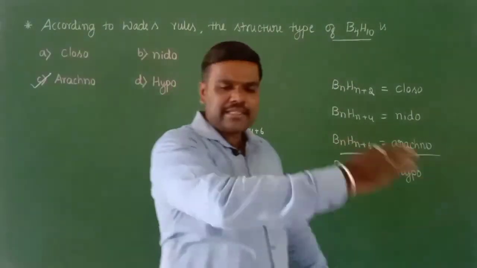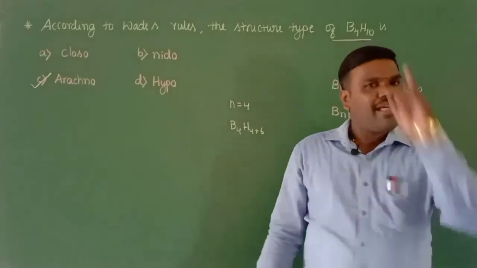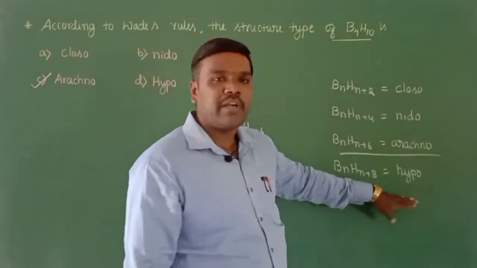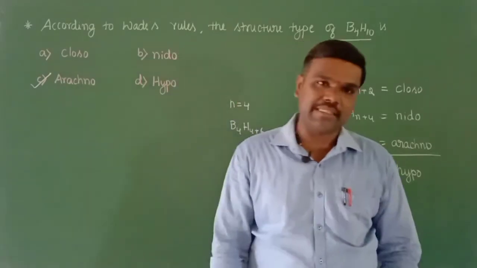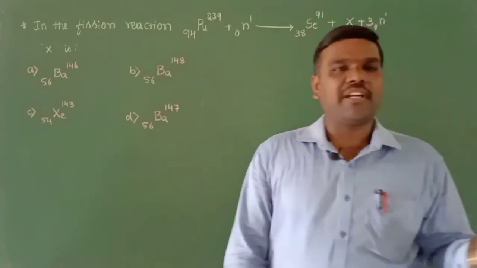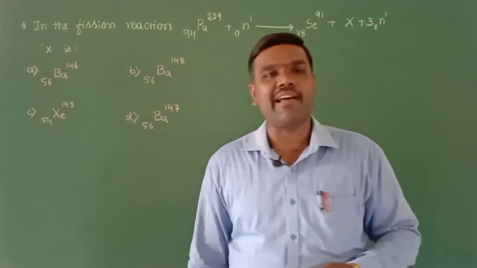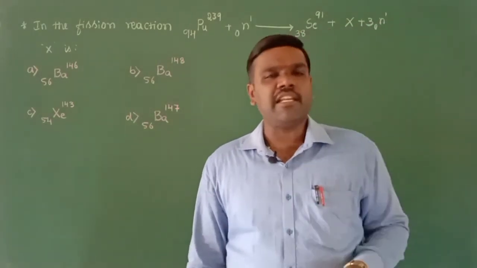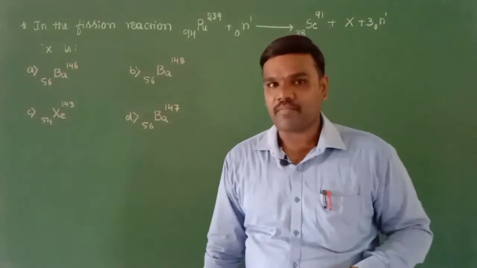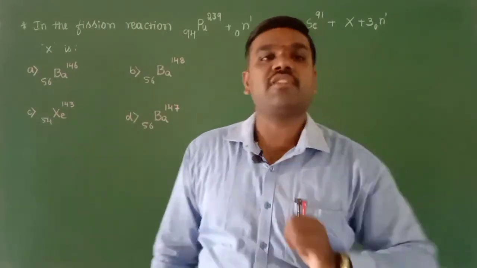So very easily you can score a mark in any competitive examination if you are thorough with this concept, that is boranes. One of the important topics in any competitive examination, especially CSIR NET and state level eligibility tests, is nuclear chemistry, especially artificial transmutations.